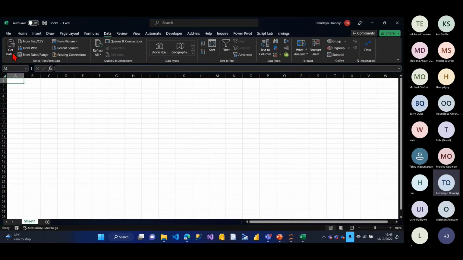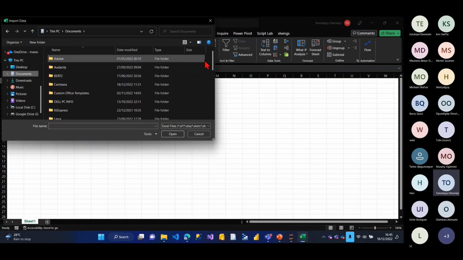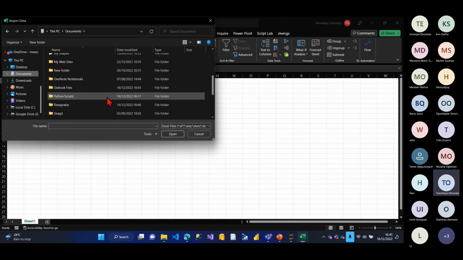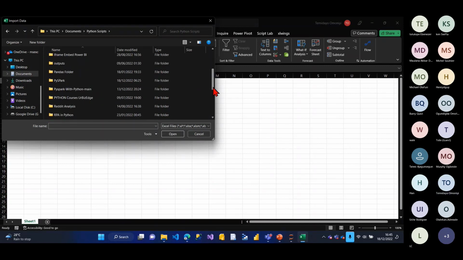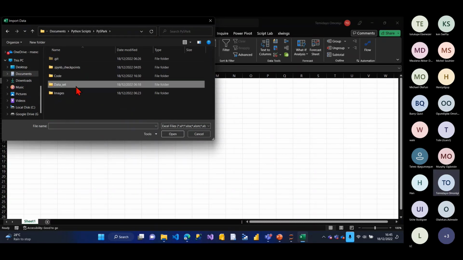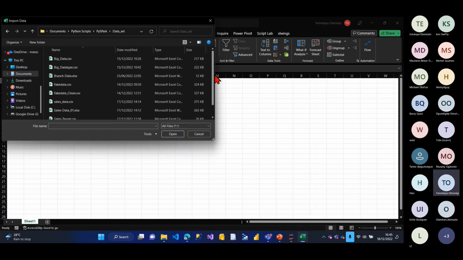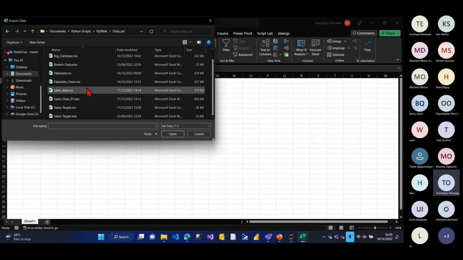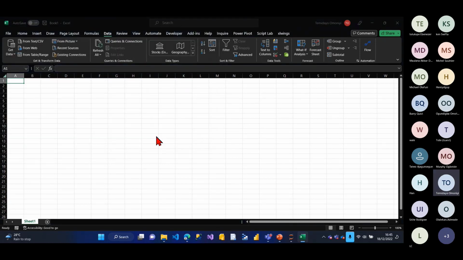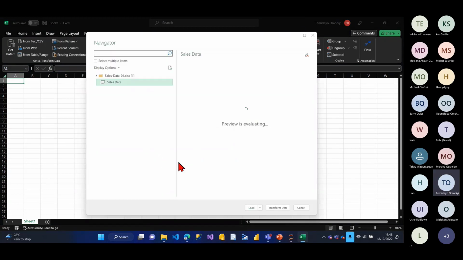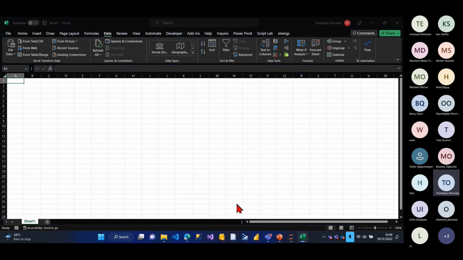I'll go to my data. I'll get data from Excel. So it's what I'm trying to achieve now. I'm going to go to my documents, my Python script, PySpark, data set. Let's say all the data. So I have two data now. I have sales data and I have the target data. So I say sales data, import, because of the transformation I'm going to do now. I'll say, okay, this is my sales data, and I want to transform. That's how to clean it.